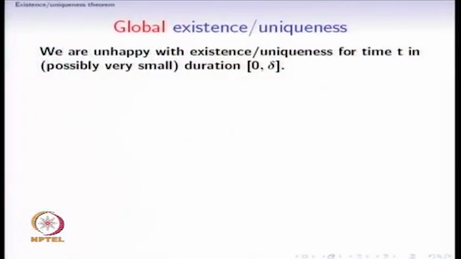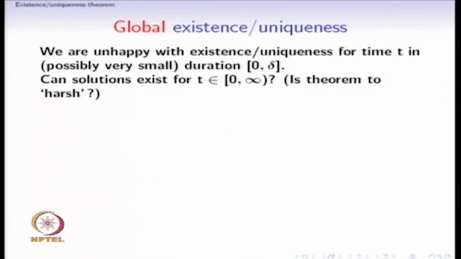We are unhappy with this result about existence and uniqueness for possibly so small an interval. So can solutions exist over the interval 0 to infinity? Is it that the solutions indeed exist and are unique, but our theorem is not able to guarantee it? Is the theorem too harsh?